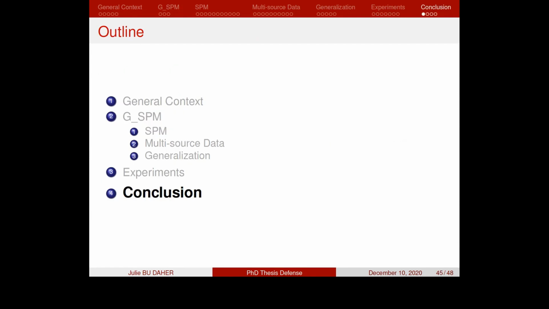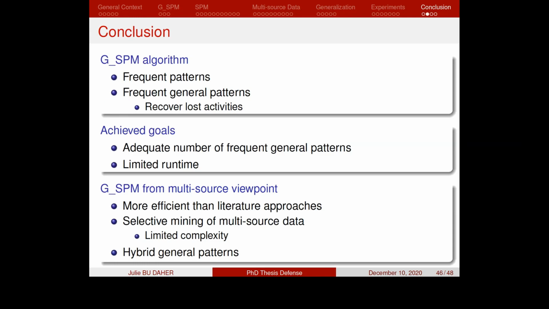Now we move to the conclusion of the thesis. We have proposed a new general sequential pattern mining algorithm called the GSPM algorithm, which allows obtaining traditional frequent general patterns. And in order to solve the problem of a limited number of traditional frequent patterns, it also obtains the frequent general patterns, which allow us to recover the lost sequential activities. We noticed from the experiments that we have achieved the goals that we have set, which is to obtain an adequate number of frequent general patterns in a limited runtime of the algorithm.